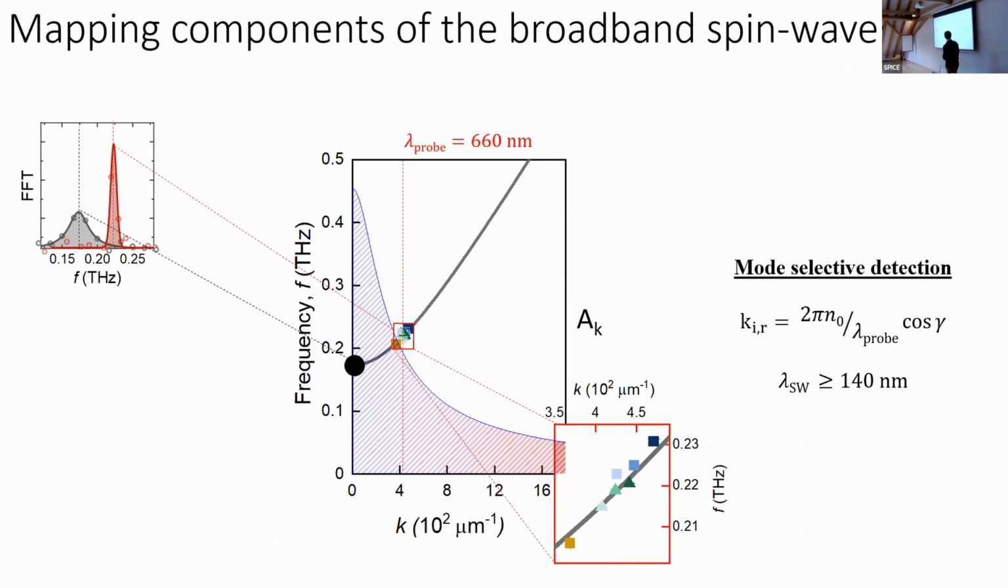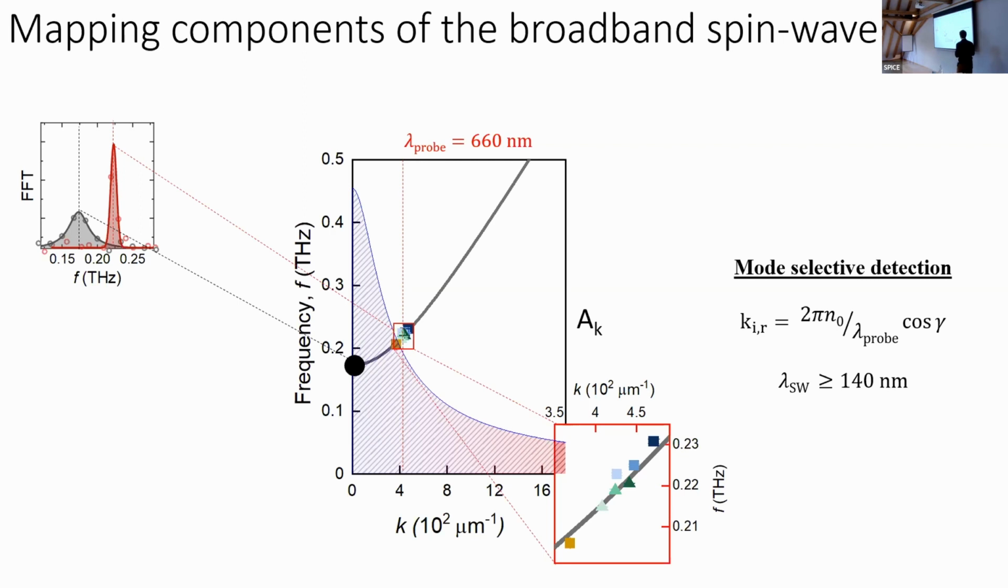Moreover, we tried to vary the angle of incidence and the wavelengths of our probe pulses. And what we can see is that we can be sensitive to different spin wave components of the excited wave packet. And you can see here the distribution of amplitude inside of this wave packet. And we are sitting somewhere here.